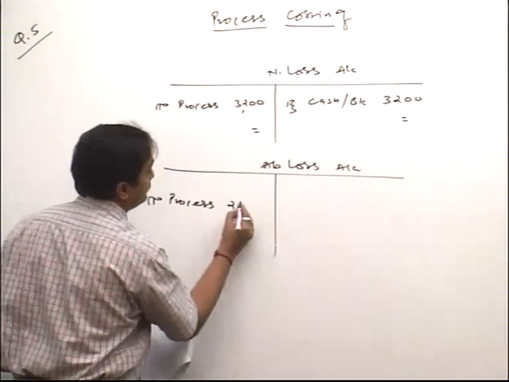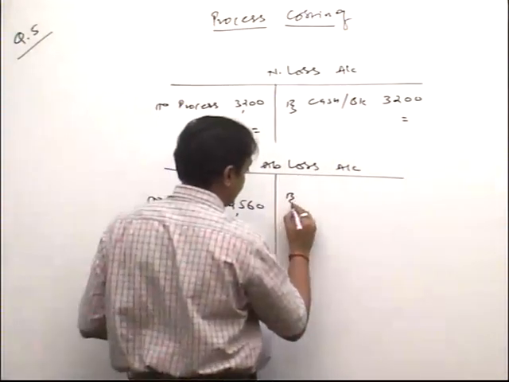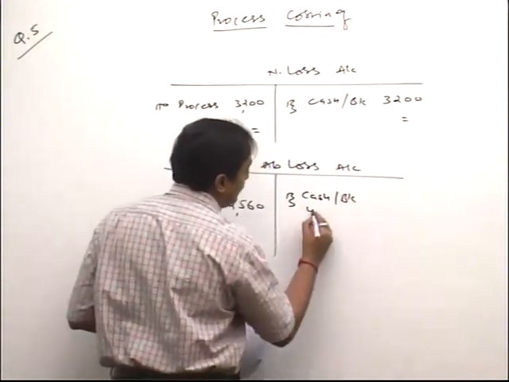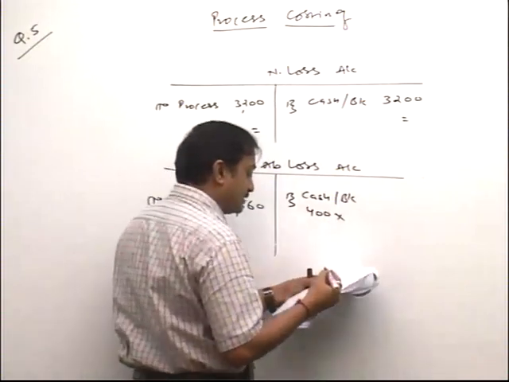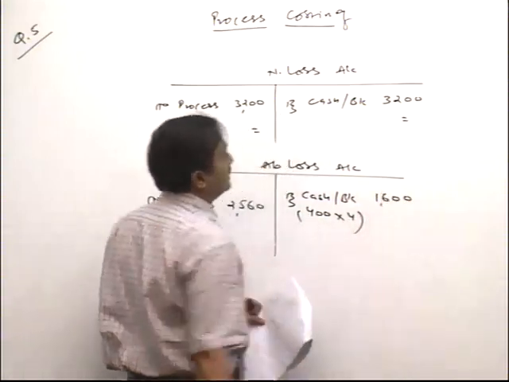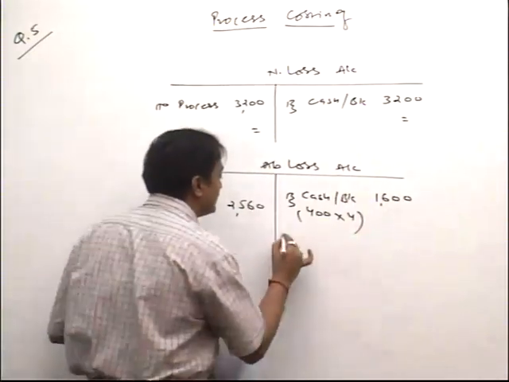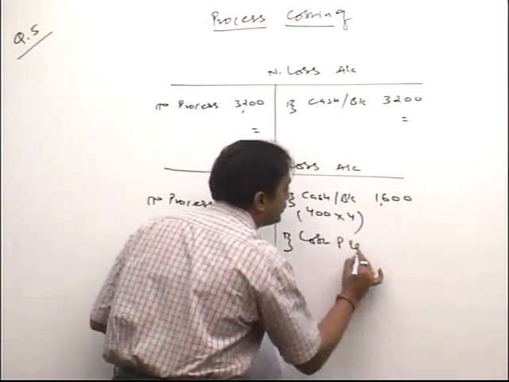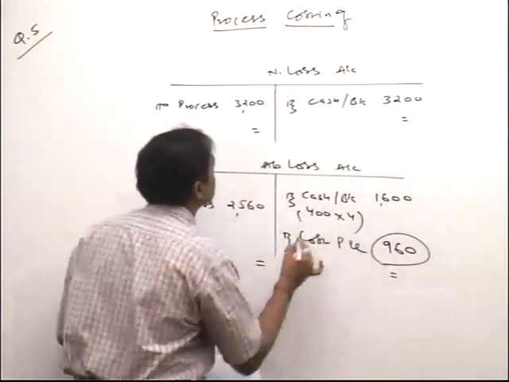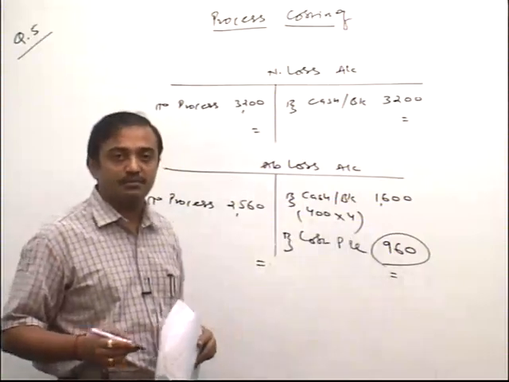And here, friends, process 2560, against that we credit sales proceeds, cash or bank. Number of units, how much, friend? 400 into sales proceed of 4, so realizable value 1600. Now I tell you, friend, for normal loss and abnormal loss the sales proceed always remains the same, so the balance amount we are transferring to costing P&L, that is 960. Clear? So simple extension. After the process account we prepare normal loss and abnormal loss accounts. Please complete.